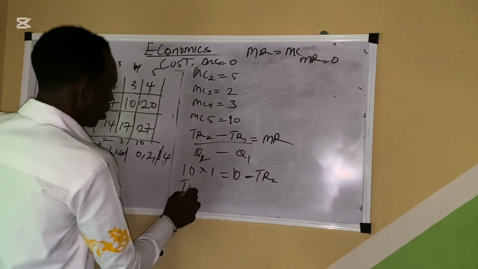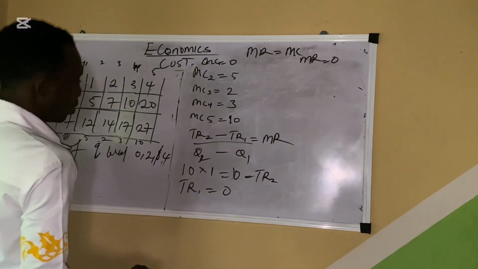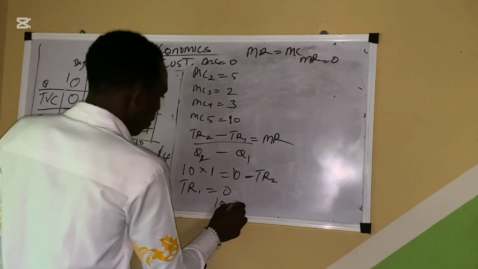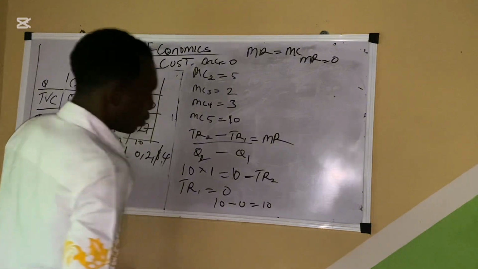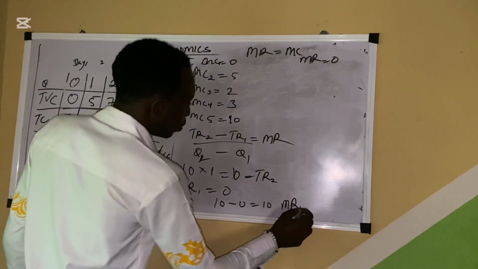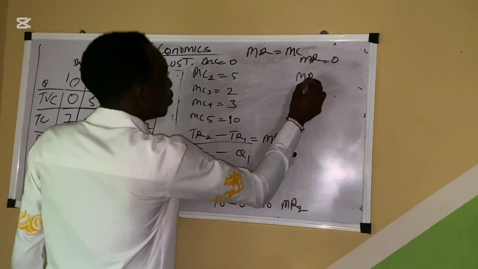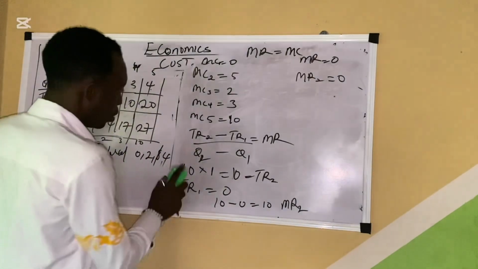Then TR1 is 0. So it will be 10 minus 0 is equal to 10. So MR2 is 10. So we go to the next one.